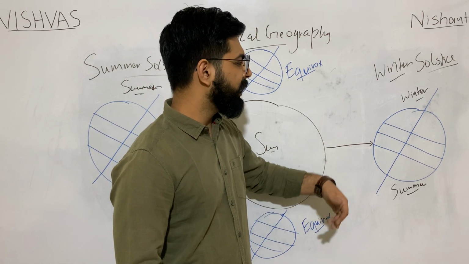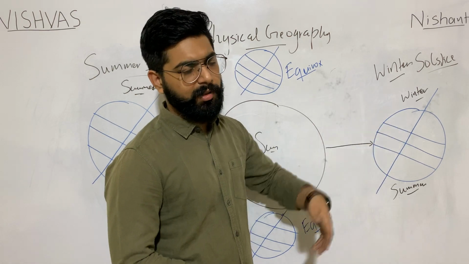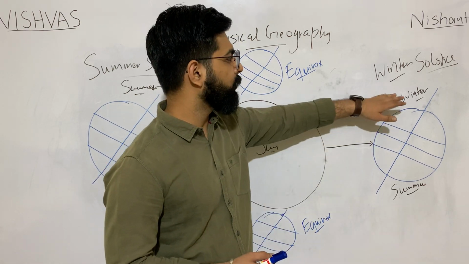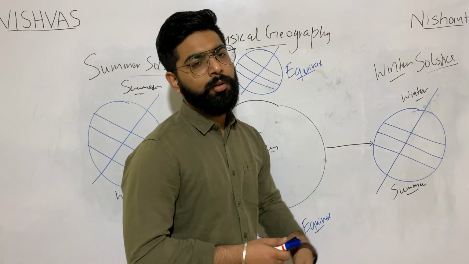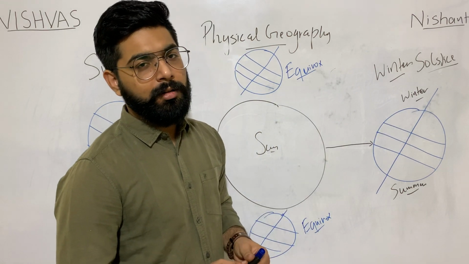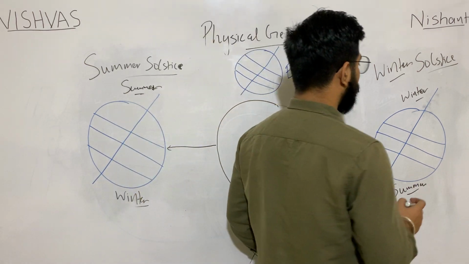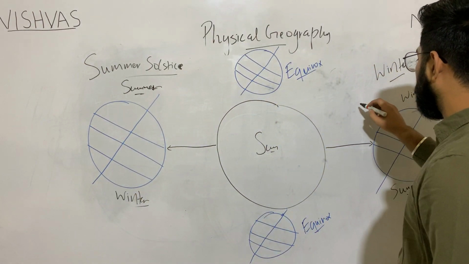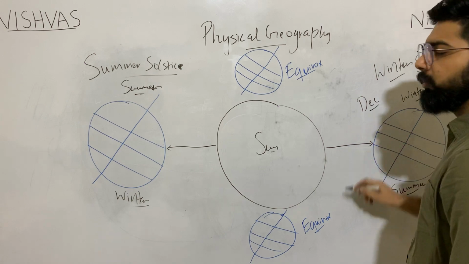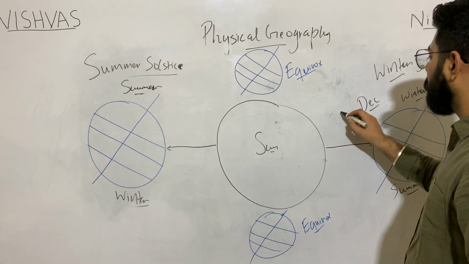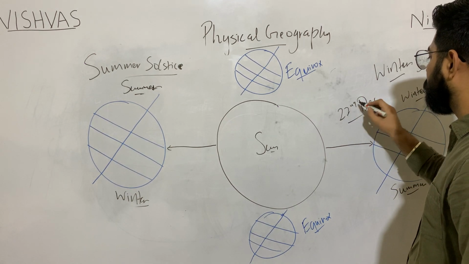Now, as we are in the Northern Hemisphere, we can very easily remember in which month we observe maximum, intense, extreme winter, specifically in Northern India. That month is December. So the date of winter solstice will be 22nd December.